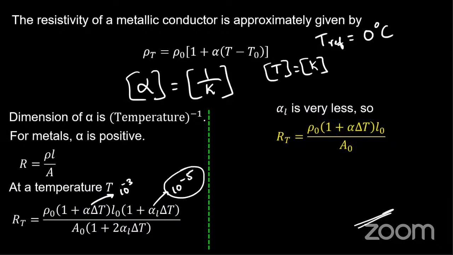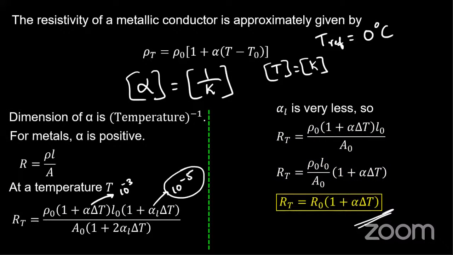The change in length or area is negligible, whereas the change in resistivity is more when the temperature increases. So RT is equal to rho naught L naught by A naught into 1 plus alpha delta T, and the change in L and A can be neglected.